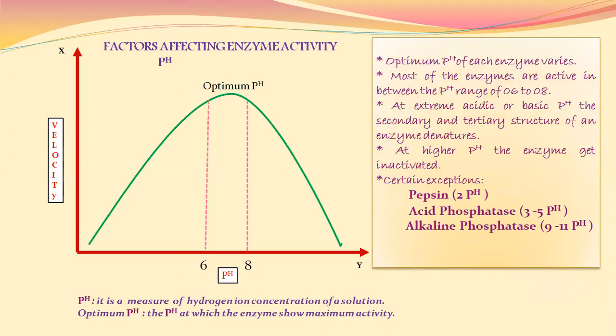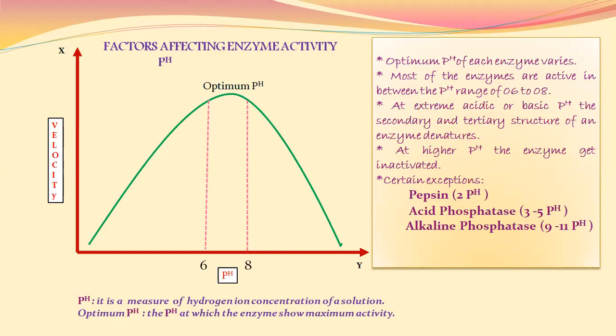Next factor is pH. pH is nothing but the measure of hydrogen ion concentration of a solution. As with temperature, each and every enzyme has an optimum pH for its activity. Optimum pH is the pH at which the enzyme shows maximum activity.